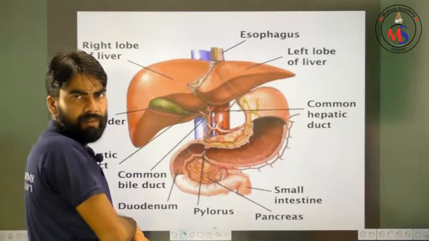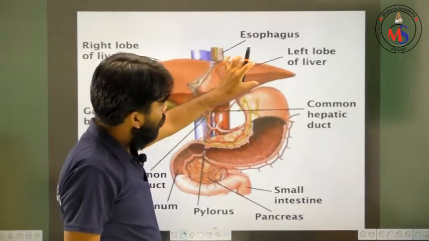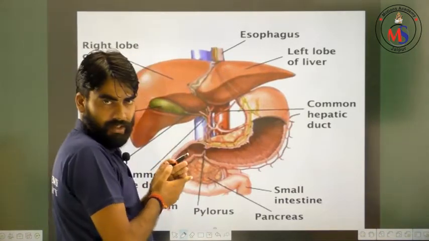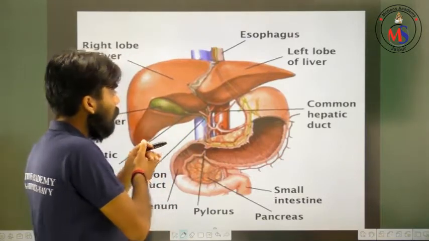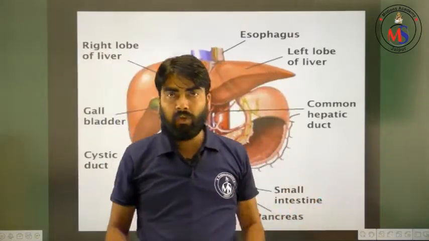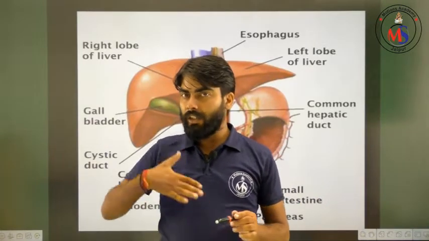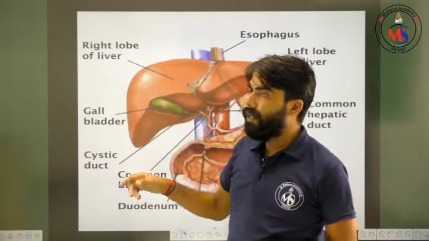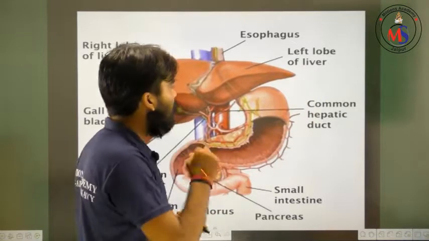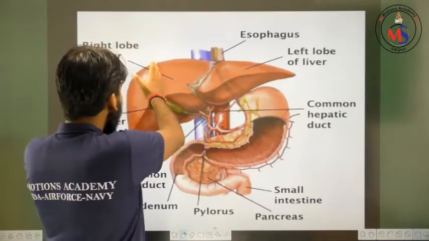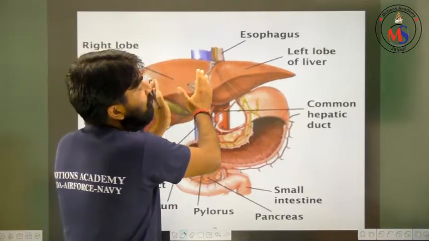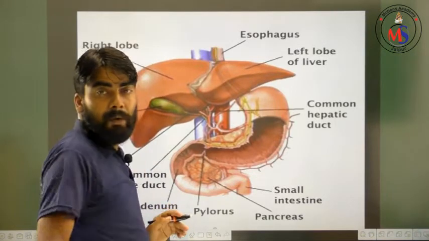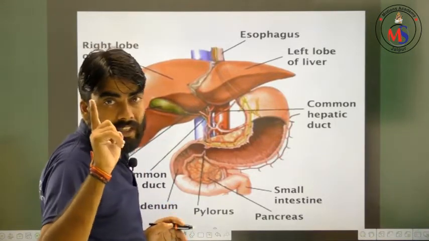So, this is the liver. You are watching this upper portion is the liver, and it is divided into different segments, different lobes. My dear friends, it is the organ of a person who is standing in this way. That is why this portion will be right and this portion will be left. So, it is the right lobe and this is the left lobe. First question: is the right lobe greater than the left lobe? You should learn which lobe of the liver is largest.